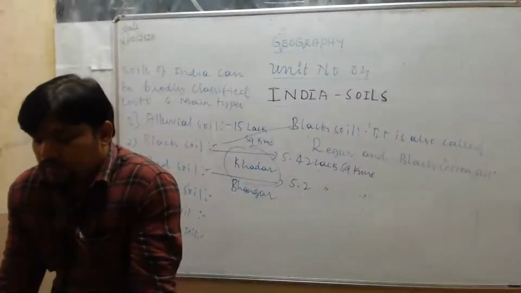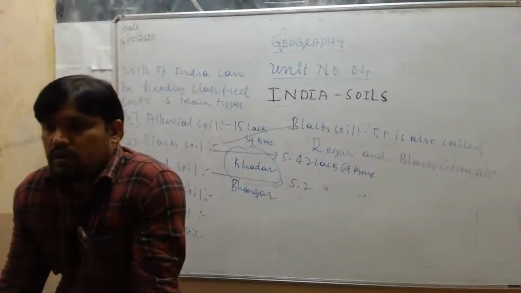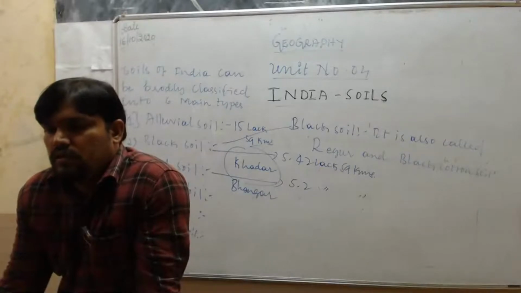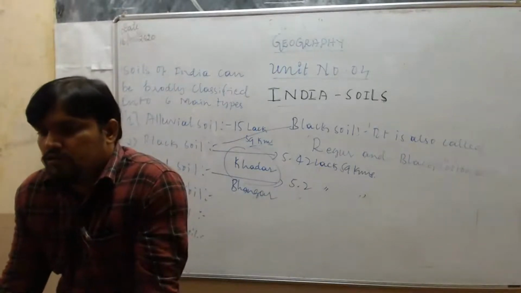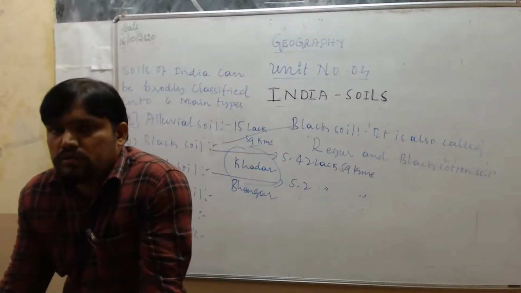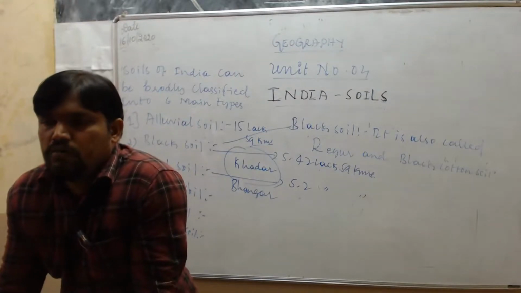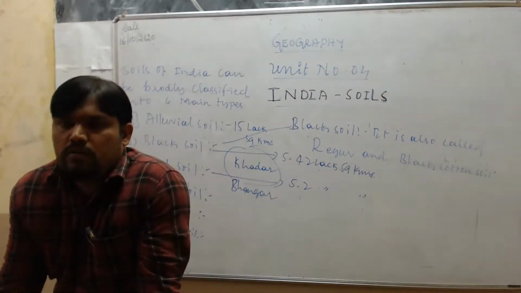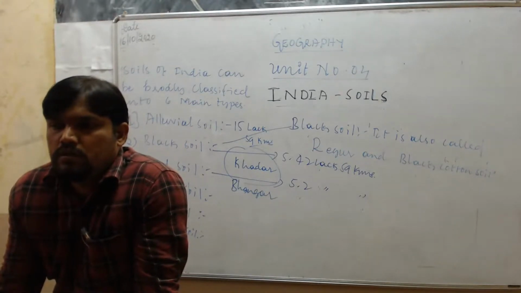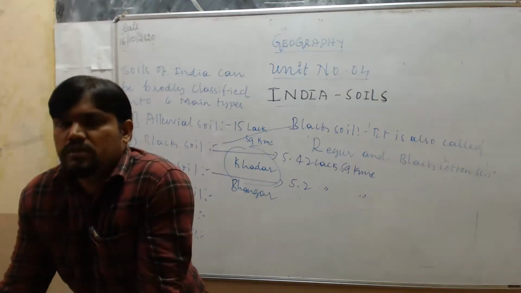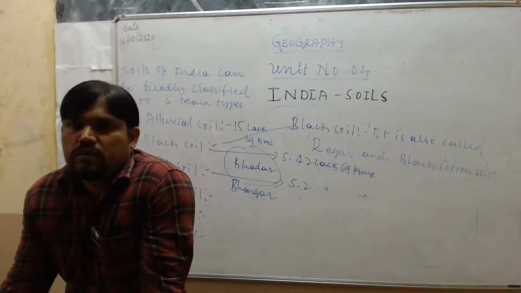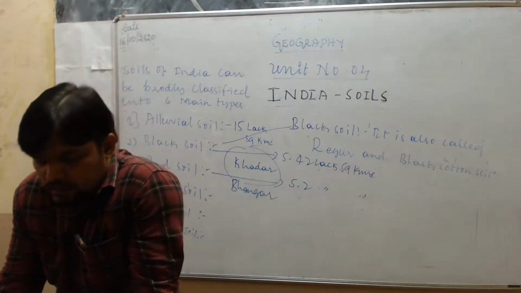Next question. Which soil is called Regur soil and black cotton soil, and why? Next question. Black soil is best suited for the cultivation of cotton. Why? Give reason.